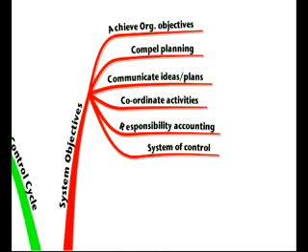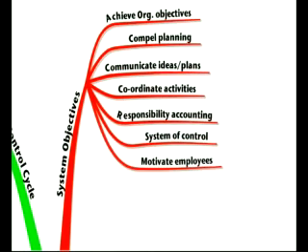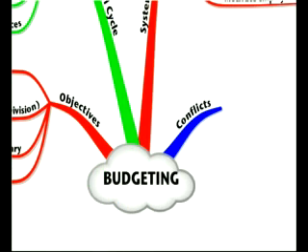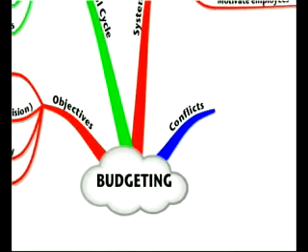So the system objectives should ensure that there is a system of control in place. And it should lead to motivation for employees. If you set your targets correctly, the system should motivate your employees. However, it can lead to some conflicts.